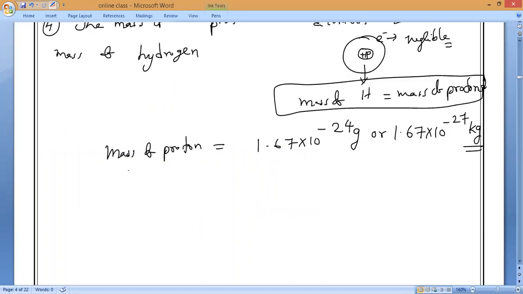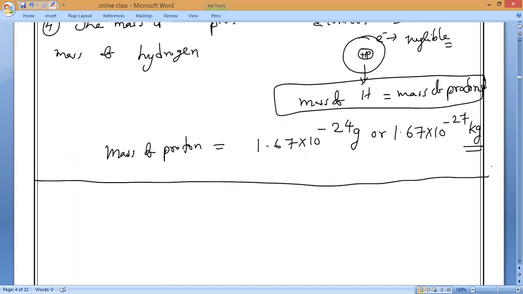Now, you might have studied the properties of electron. The electron mass is how many times less than hydrogen? Today also I taught you: the mass of electron is 1 by 1840 times that of hydrogen. So same thing here. As we know, the mass of proton is equal to the mass of hydrogen.